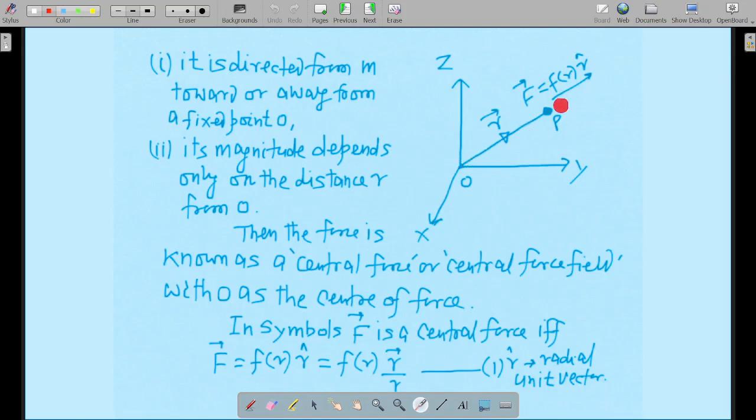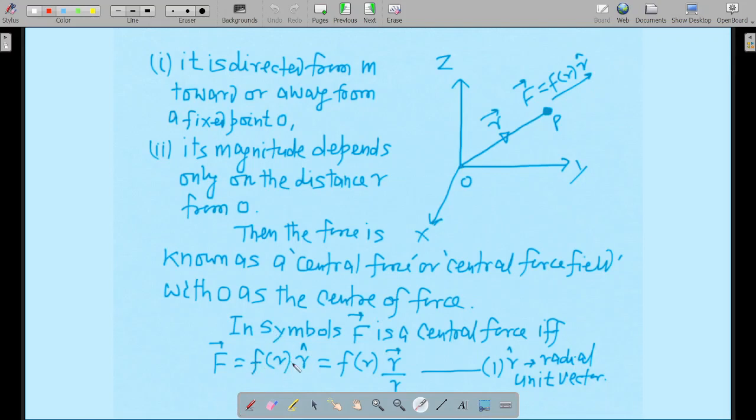The unit vector along the direction of r vector will be r hat, and the force F will be either directed towards the origin O or away from the origin O. The r hat will be along this direction only, but it depends on whether f of r is positive or negative. If f of r is negative, then the force will be towards O. If f of r is positive, then the force will be away, along this line joining the mass and the origin, that is the position vector.